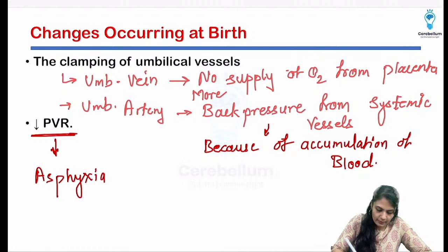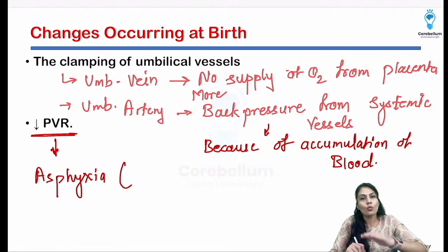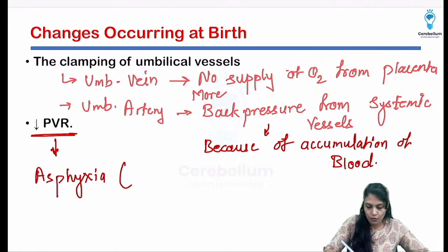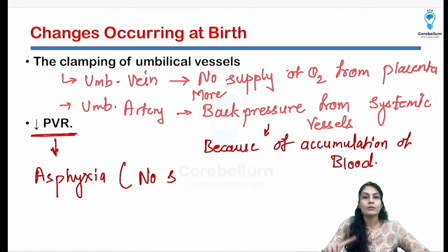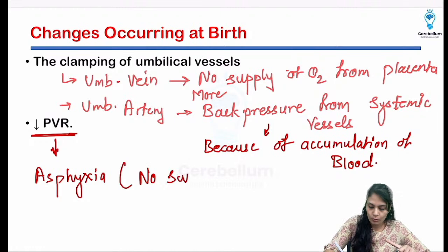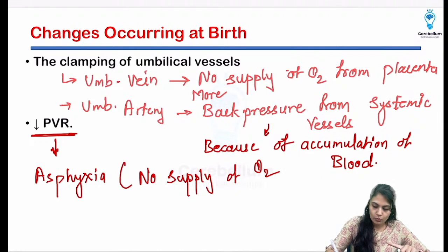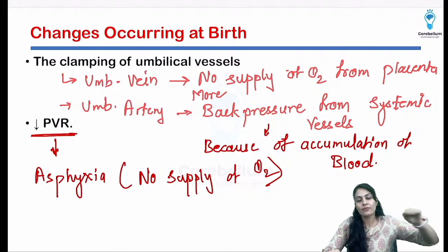Asphyxia means almost no supply of oxygen for a few seconds, so no supply or absence of breathing. Almost no supply of the oxygen, that means asphyxia.